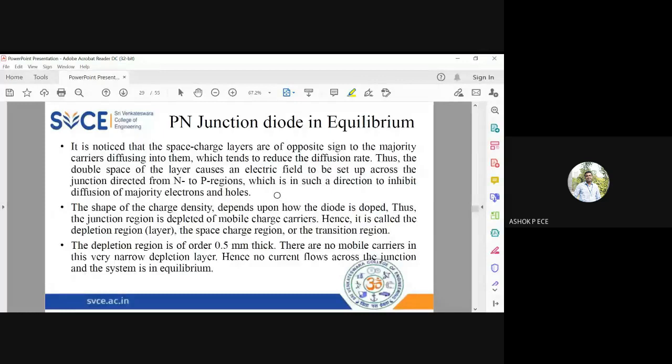And we have seen that the depletion region is only 0.5 micrometer thick, and there are so many names for the depletion region. It is called depletion layer, space charge region, or transition region. And this depletion region is called so because it has no mobile charges. It is depleted of mobile charges. So you cannot expect current to go inside the PN junction diode.